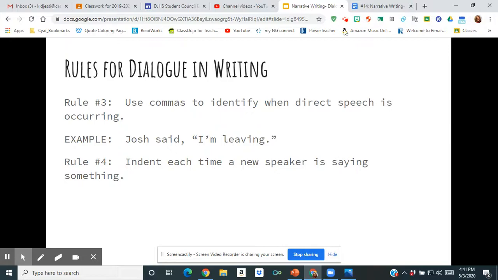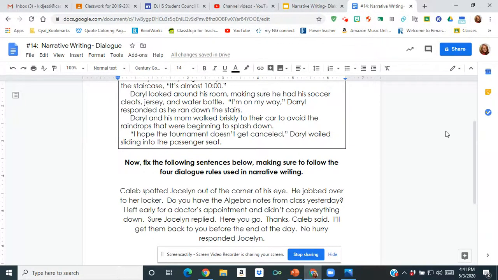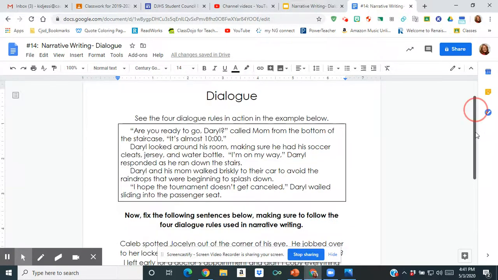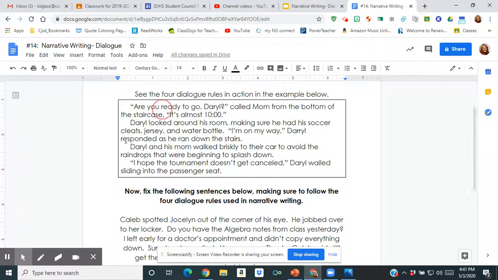Okay, this brings us to the actual assignment. This is going to be assignment number 14, and you will see it in your Google Classroom. It's called, you can see up here, number 14, narrative writing dialogue. What I did is I created a small paragraph with some dialogue, and I used all 4 of those rules and used them correctly.